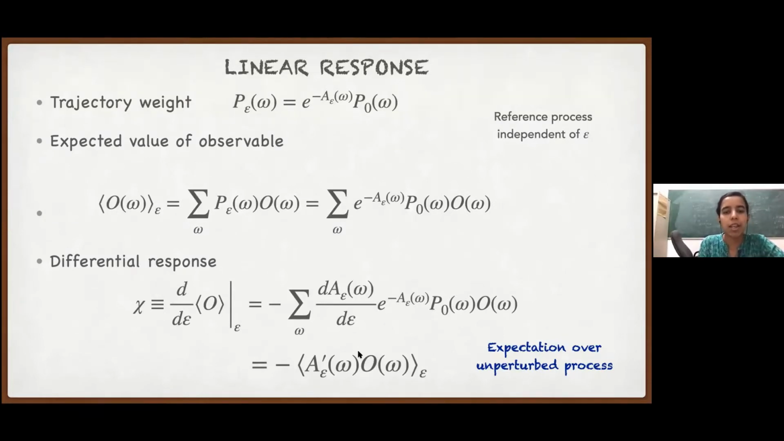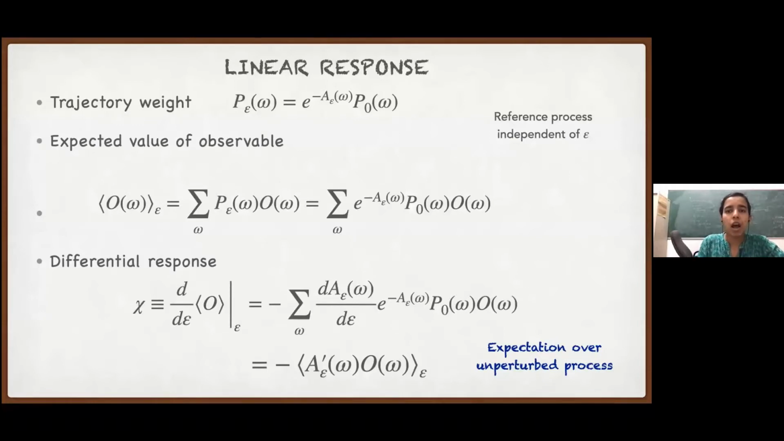We have the excess action caused by the perturbation d epsilon, and we take its correlation with the observable O of omega in the unperturbed space. As you saw, we did not assume anything about the initial state. In general, it's a non-equilibrium initial state, and so this is the general response formula.